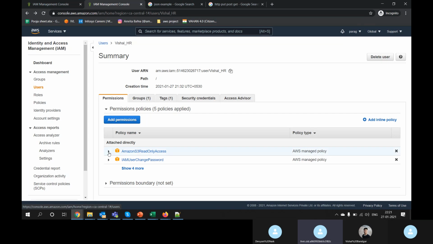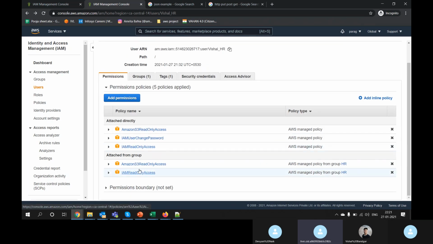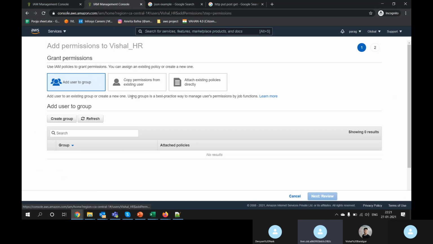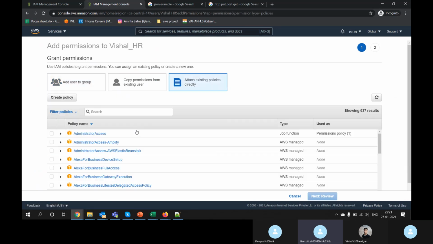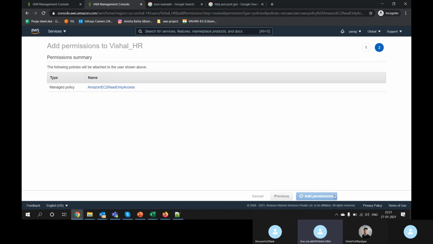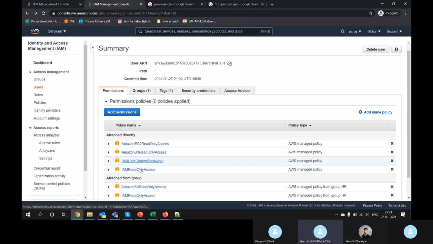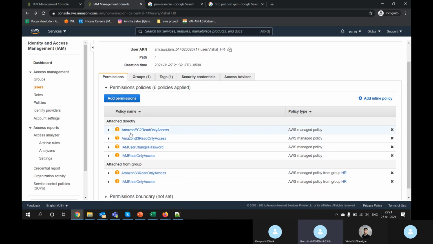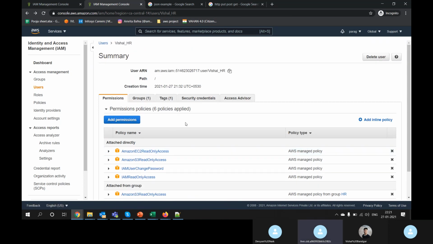Let's say Vishal is a manager of your team and he requires not only read, he requires write also, or some other permission, let's say EC2 permission. So EC2 full access, read only. So I have given Vishal as manager an EC2 permission which is extra, and that permission is not attached to the others. So you can give some extra direct permission also. Okay, direct permission. Is it clear?